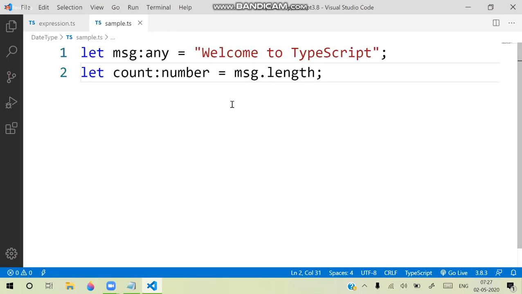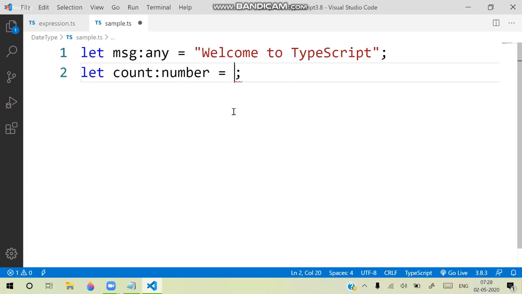That means it will take more time to understand the type of value present inside this msg. So as a developer, it is our responsibility to tell the compiler that it is a string type so that it can quickly translate and use your value. How to configure that? We can do that by using type assertions.